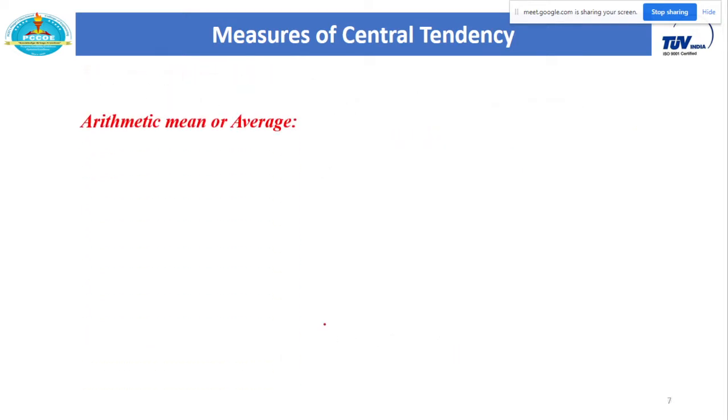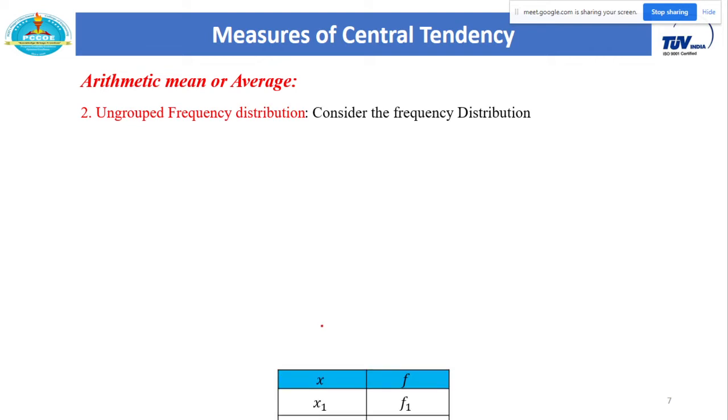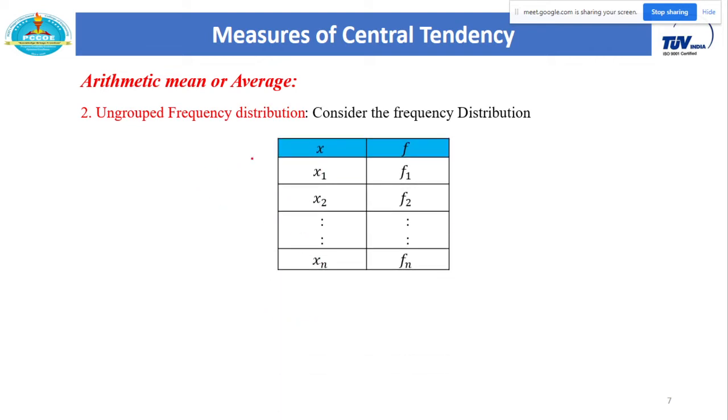Next, I have to write the same formula of arithmetic mean, but for the frequency distribution. Can anyone tell me the formula when data is given in terms of frequency distribution? Remember, every question is either on ungrouped data, random observations x1, x2, xk, or in the form of frequency distribution. Accordingly you have to select your formula. So can anyone tell me the formula of arithmetic mean if data is given in terms of frequency distribution?